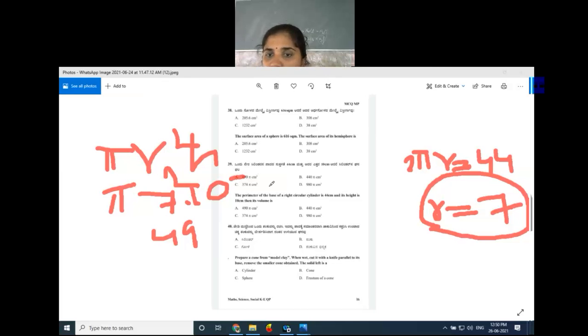Got the idea of this problem, no students? So while taking the perimeter, that is the circumference of the circle, 2 pi r is equal to 44. There you take the pi value 22 by 7, then you will get the radius directly. R is equal to 7. Okay. Do you have any confusion regarding this? No? Okay. So now the last question of this model paper.